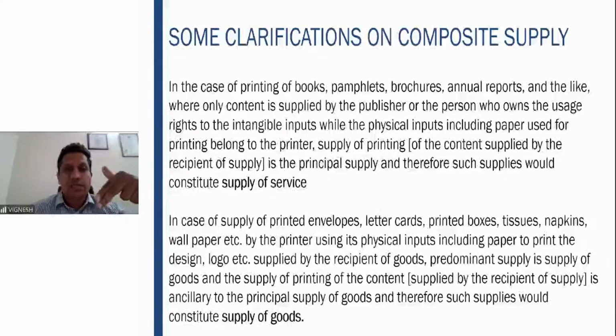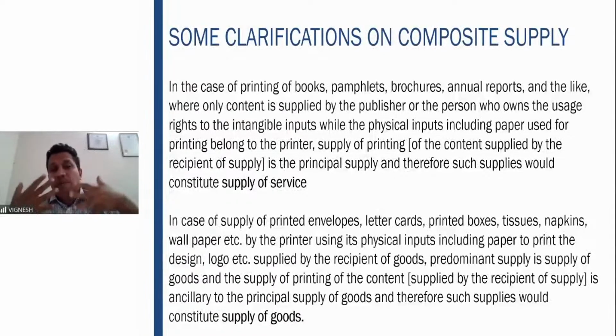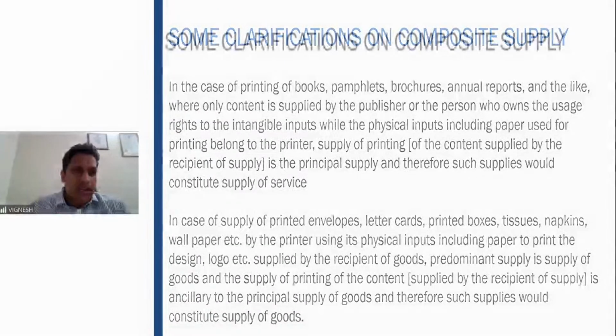But in the second situation, there is no content as such. It is just printed envelopes. Only the basic company name is given. You print many envelopes, letterheads, printed boxes, tissues, napkins with the company branding, etc. There, the main principal commodity is the paper and not the content, because the content is very small. It is not proprietary content. It is just a small logo, etc. So there it will be a supply of goods. So this clarification was given.